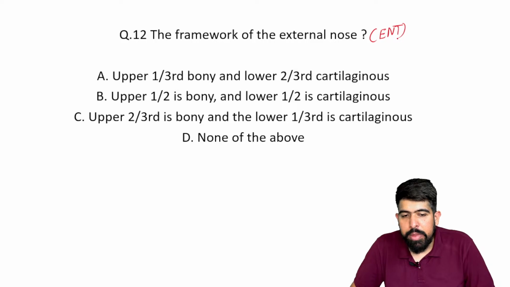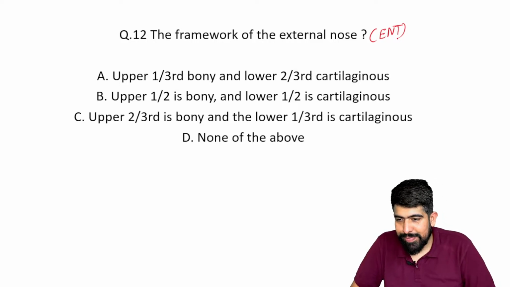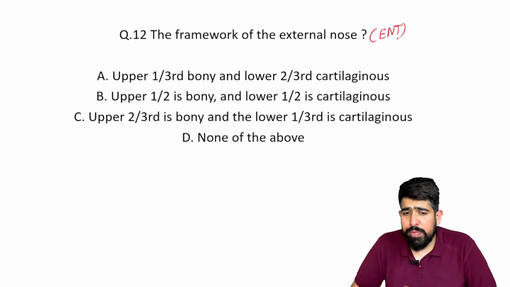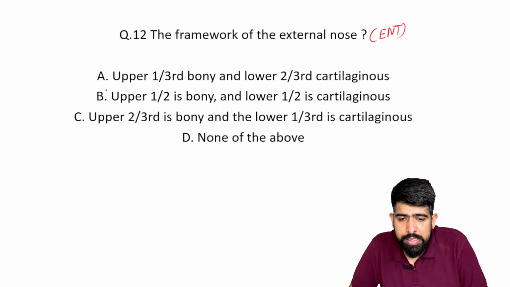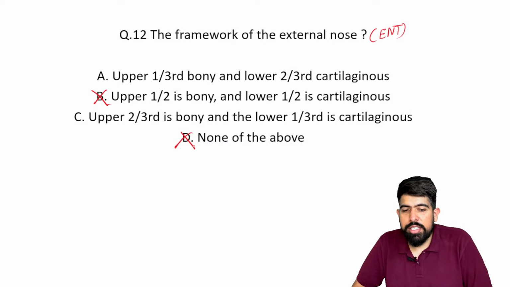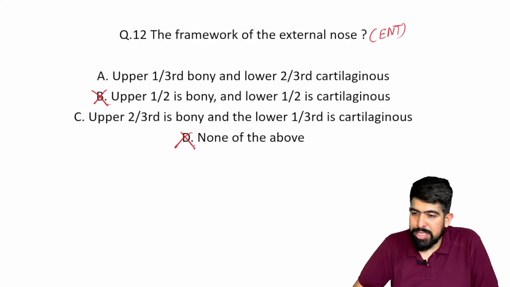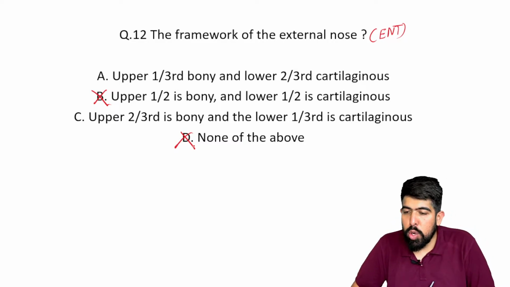Option D says none of the above. From your knowledge, you remember there was one third, two third. So option B, the half, is not possible, and option D, none of the above, is not possible. Now you have eliminated these two options.